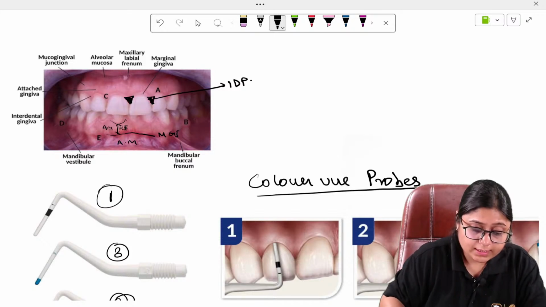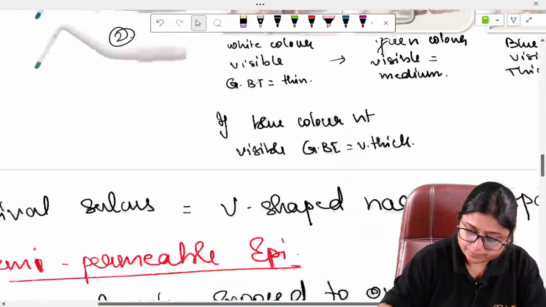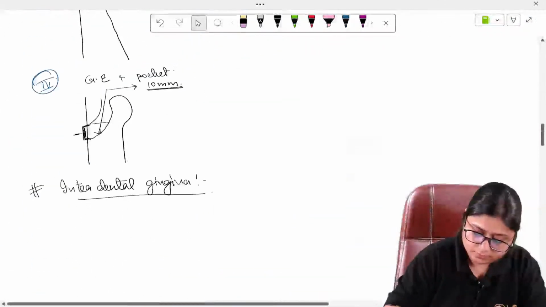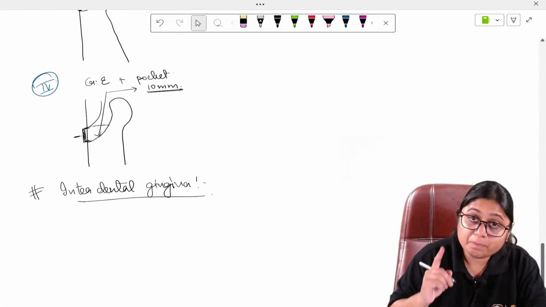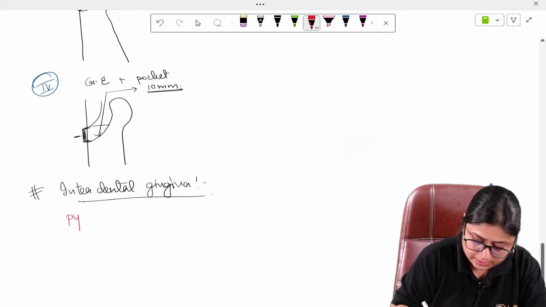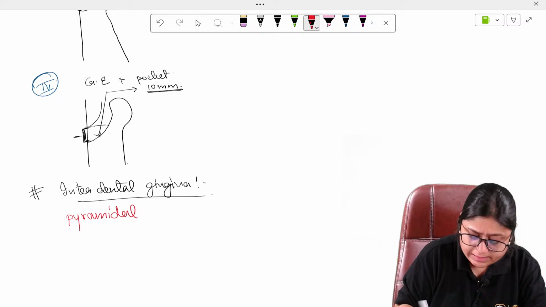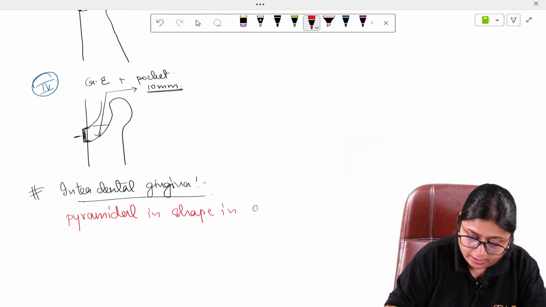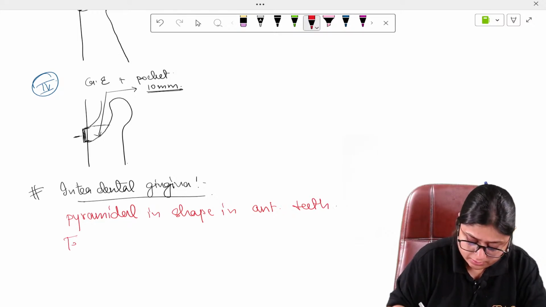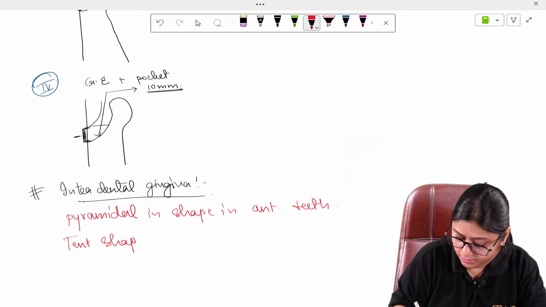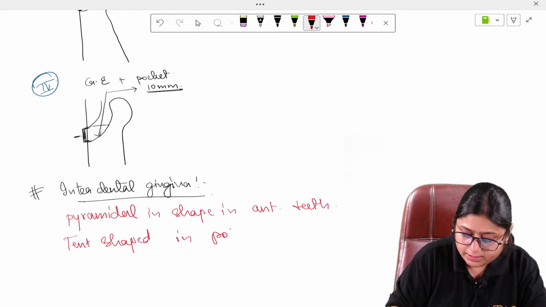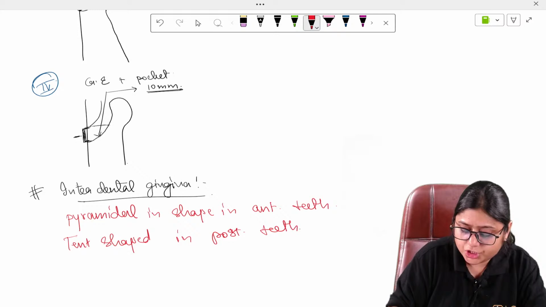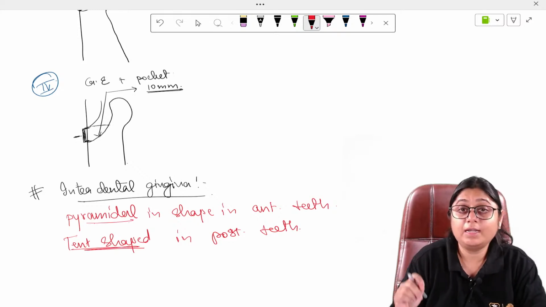Now this interdental gingiva is pyramidal. This is important for MCQ. It is pyramidal and a relatively easy point. It is pyramidal in shape in anterior teeth, and it is tent shaped in posterior teeth, and this change of shape depends upon the contact point of the tooth.